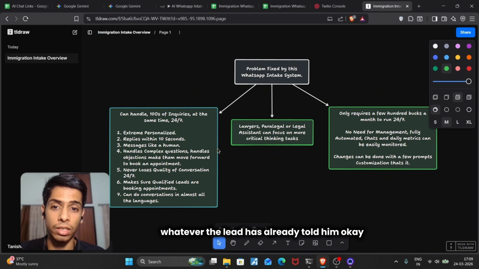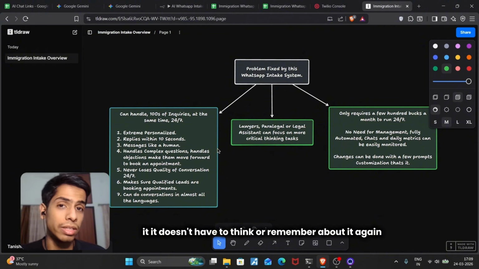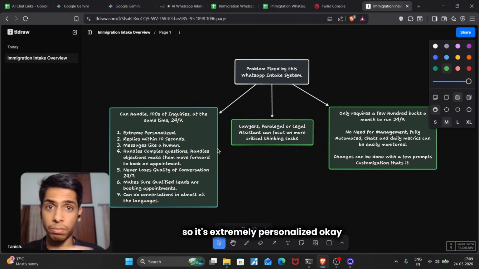Whatever the lead has already told it, it has the whole history of conversations. It doesn't have to think or remember about the lead again and again. So it's extremely personalized.